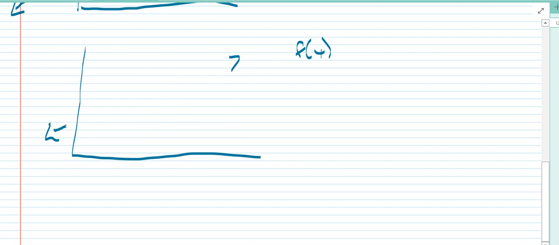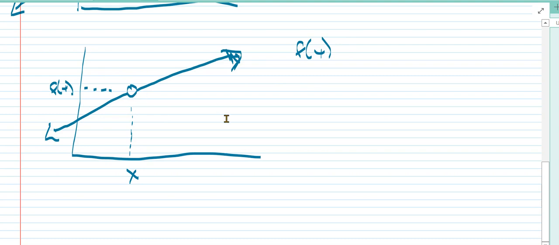So forgot to draw the hole. So right here, there's a hole. All right, so the function is not defined. Whatever x value this is, there is no function value. The function value does not exist at this x value. So we put a little hole there, okay?